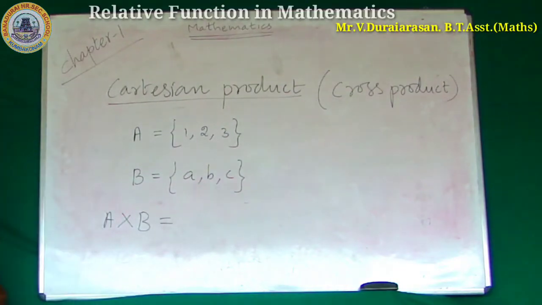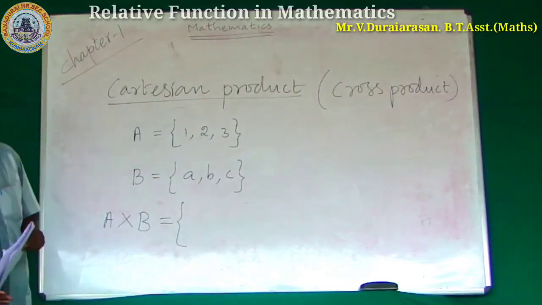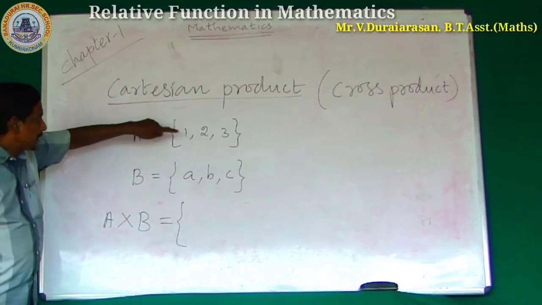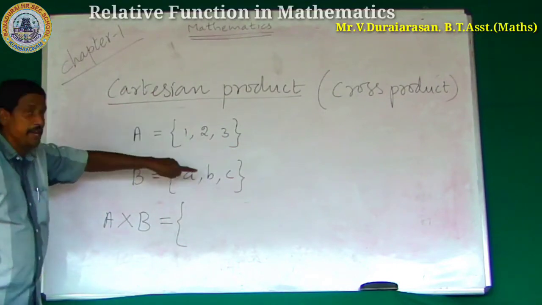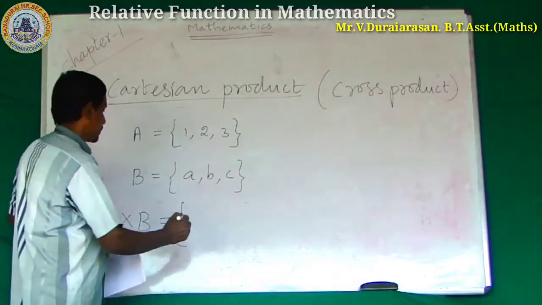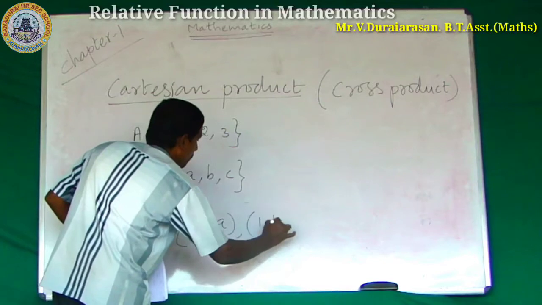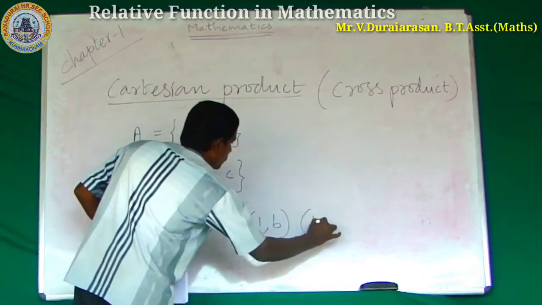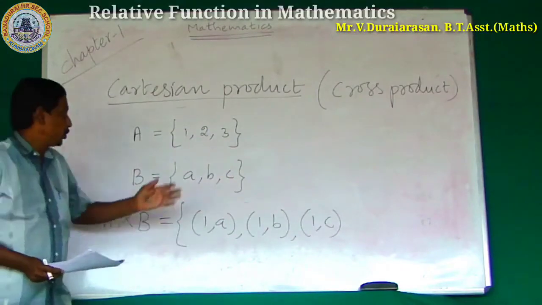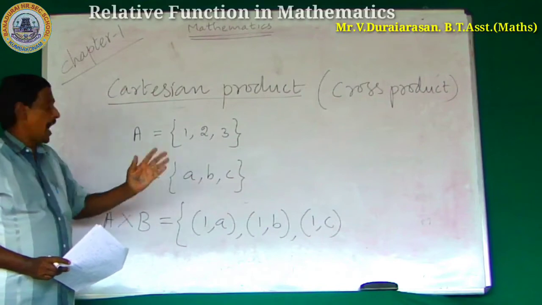How to find it, sir? To find it from the two sets: (1, a), (1, b), (1, c). These are the ordered pairs. In a similar way, (2, a), (2, b), (2, c), and so on.